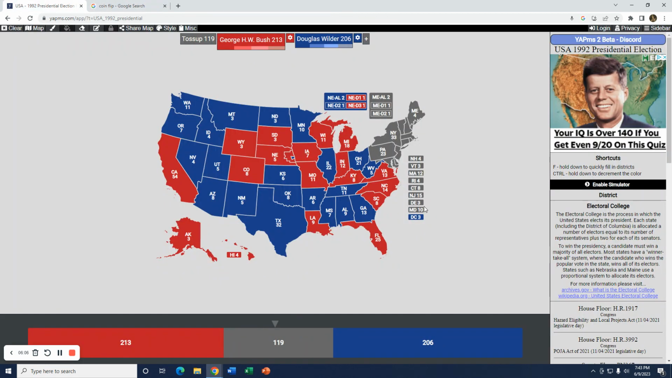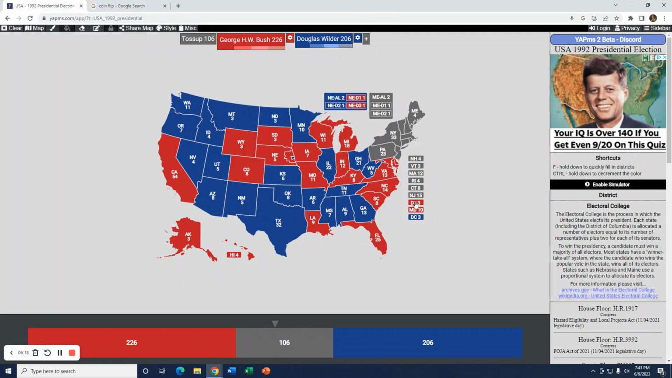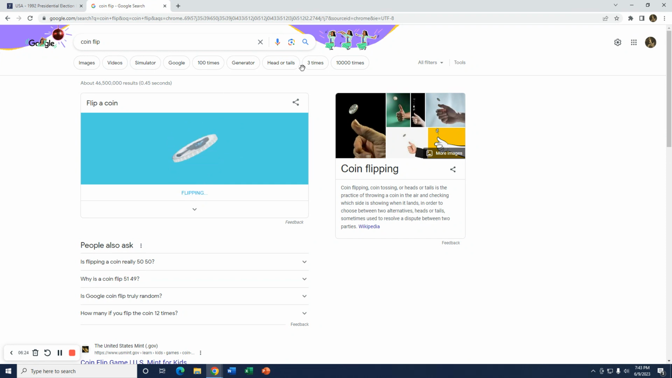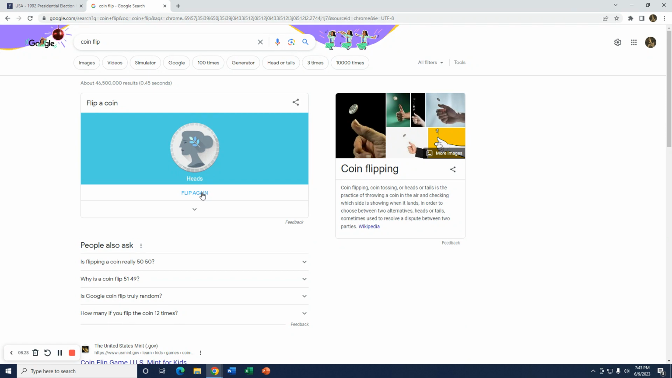I'll go for Bush. Next state, Delaware. I'll also go for Bush. Next state, New Jersey. Also goes for Bush. And he is getting closer to the 270 that you need to win. He's at 241. Next state is Connecticut. Also goes for Bush.